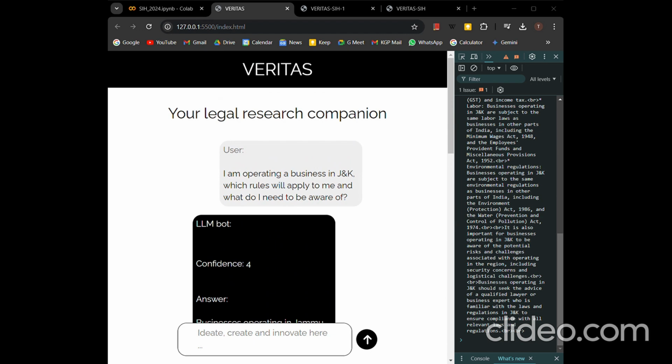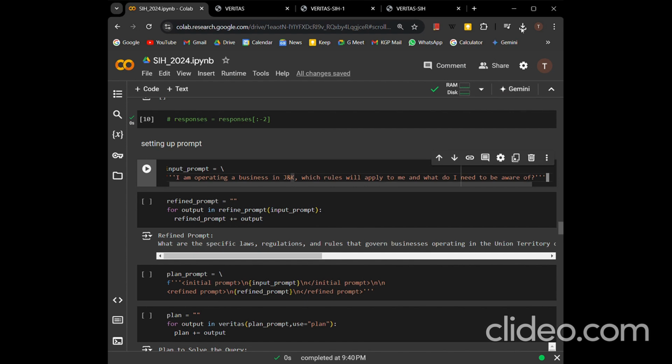So we have implemented a very basic version of the initial model that we had shown. It first generates the answer in the backend and then returns it to the front end. Now I'll go on to the Google Colab that we had created, which contains the model, and I'll show you in detail what is happening. Because in the website you won't be able to understand what is happening in detail, and you will only get an upper overview. We have implemented it in a very detailed manner inside the Google Colab notebook.